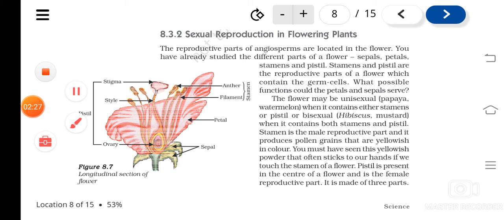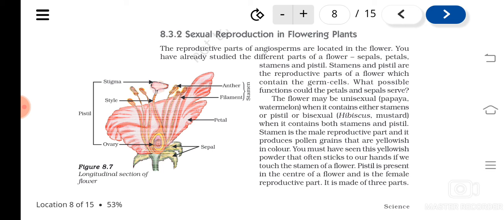So petals and sepals are not directly involved in reproduction, so we call them what? Non-essential parts. And then stamens and the pistil are directly involved in the process of reproduction because they contain the germ cells. They are known as the essential parts of the flower.